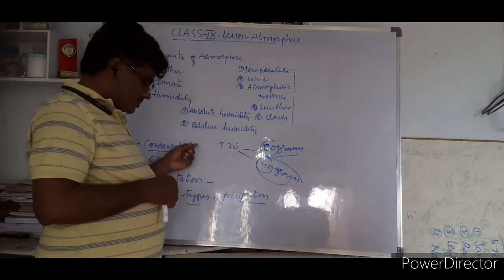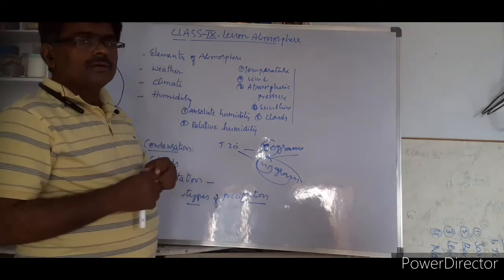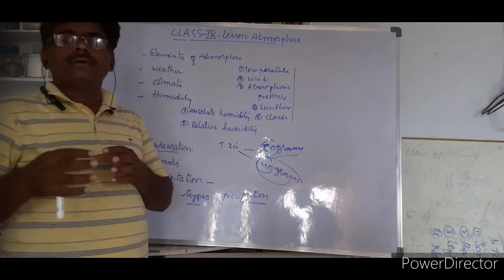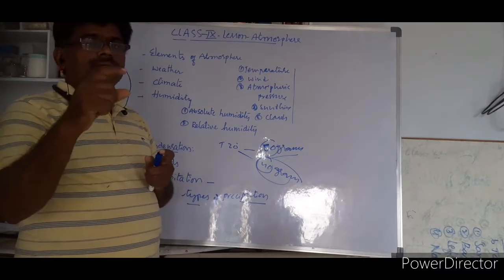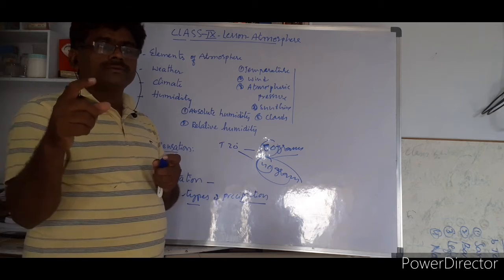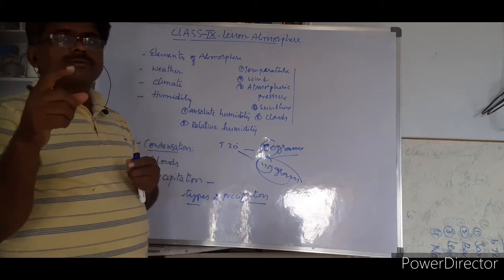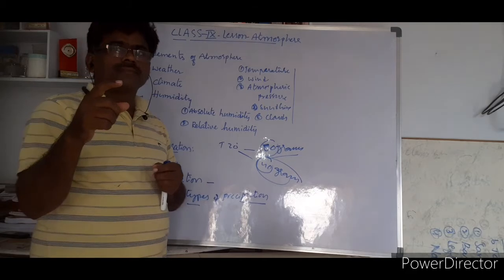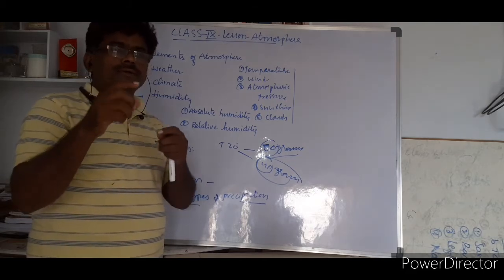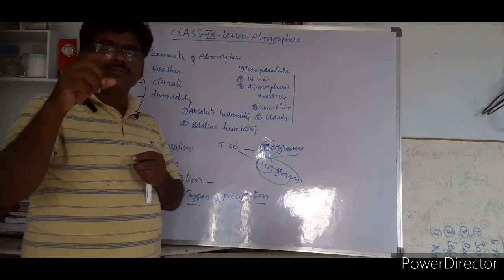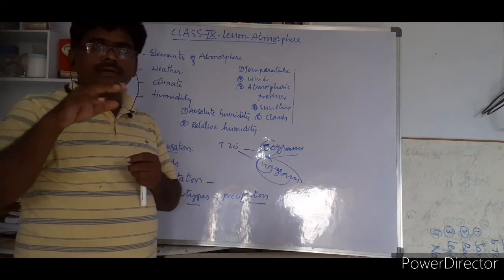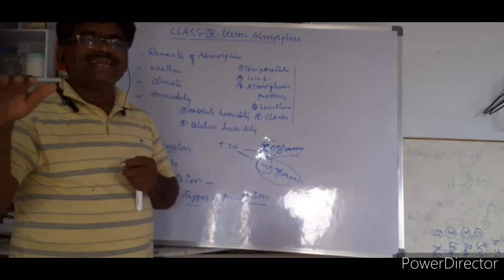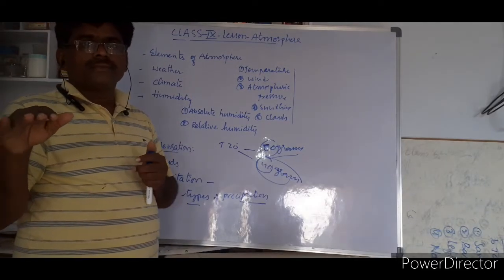So this is about condensation. The water vapor, the water particles become dense. Density of particles will be increased. So in the condensation process, sometimes if that density is more, it becomes snow, and if very high, it becomes sleet, layers of ice.